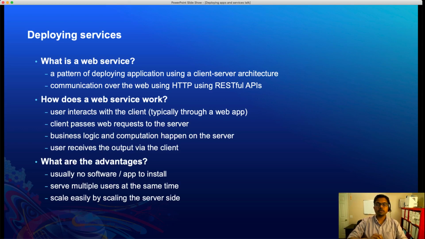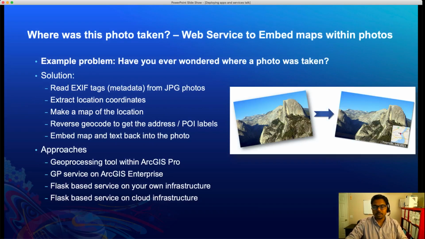And if your number of users should increase, it is very easy for you to horizontally scale, or increase the number of servers on the server side, rather than asking the users to upgrade their hardware or buy an expensive hardware and software combination. To understand deploying services better, we'll use an example application.